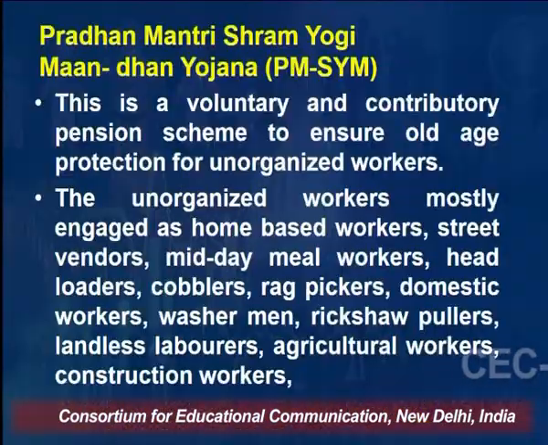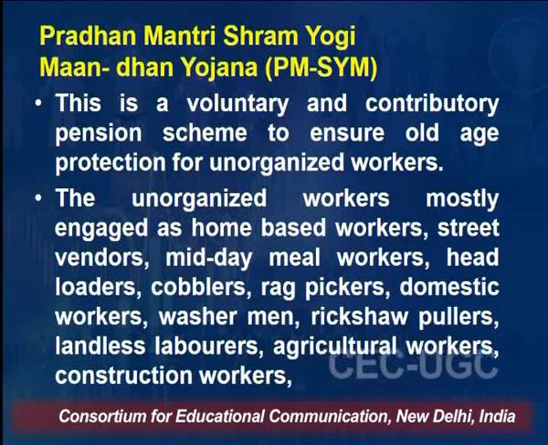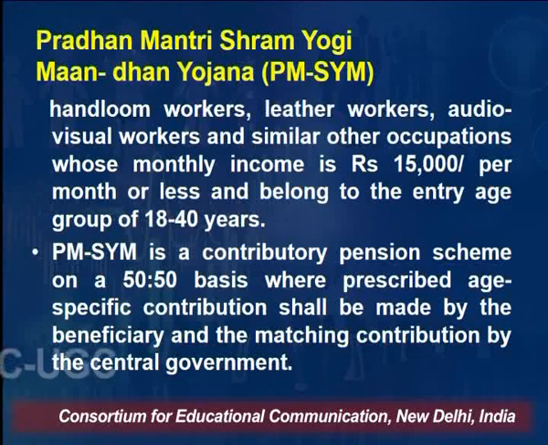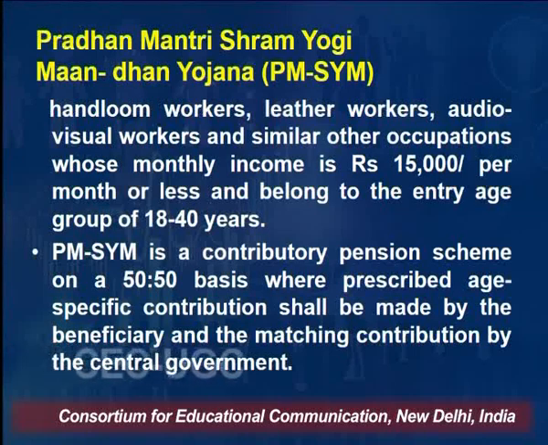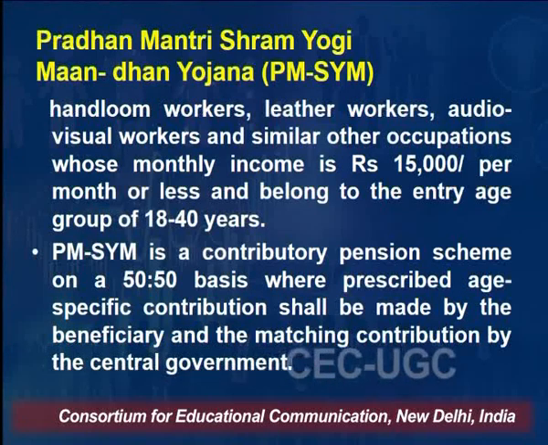The unorganized workers are mostly home-based workers, street vendors, midday meal workers, head loaders, cobblers, rag pickers, domestic workers, washermen, rickshaw pullers, laundry laborers, agriculture workers, construction workers, handloom workers, leather workers, audio-visual workers, and similar other occupations, whose monthly income is rupees 15,000 per month or less and who belong to the entry age group of 18 to 40 years. So friends, basically what is the scheme?